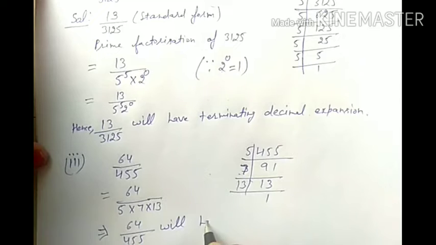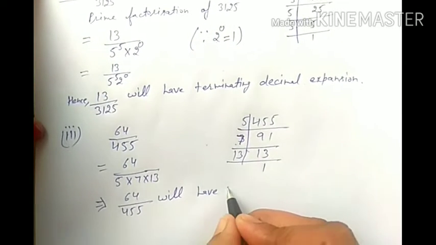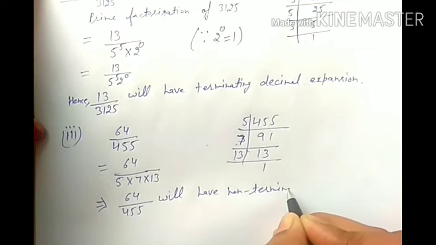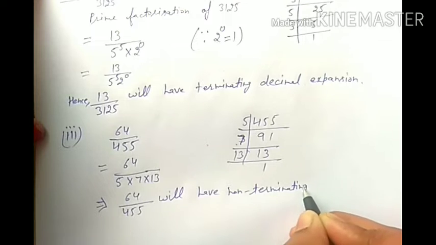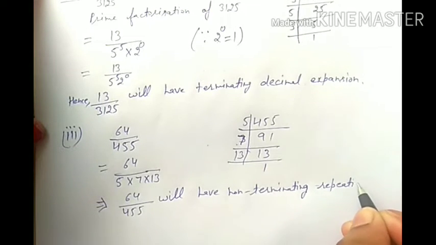Since the prime factorization of the denominator is not in the form of powers of 2 and 5, it implies that 64 by 455 will have a non-terminating repeating decimal expansion.